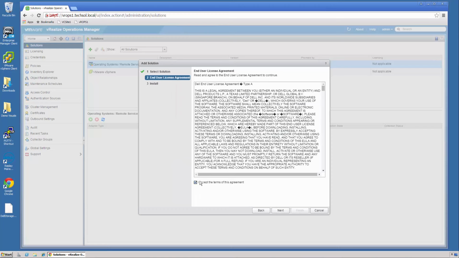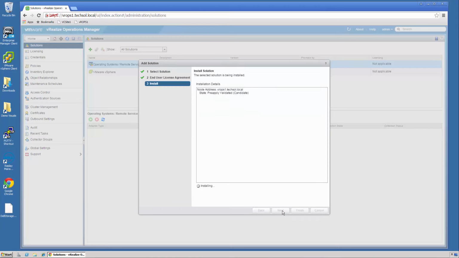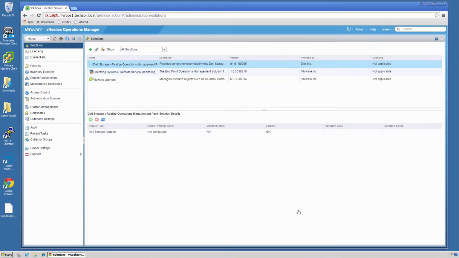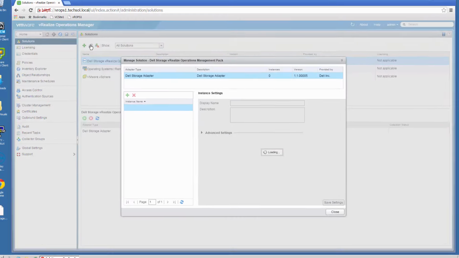At this point, I accept the terms of the licensing agreement and I say Next. After a few moments, this will be installed. Once that finishes installing, we can click on Finish. Now that the management pack has been installed, we need to configure it. So we'll highlight that and say Configure.